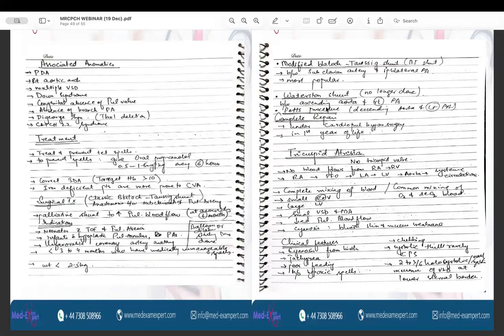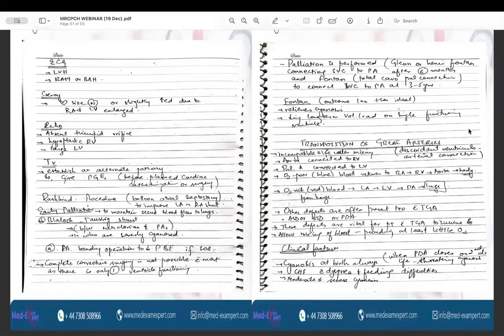So this marks the end of the cyanotic heart conditions. Tricuspid atresia is not frequently asked in the exam, so I will skip it for now because of the shortage of time. I will just briefly discuss in 1 or 2 minutes transposition of great arteries.